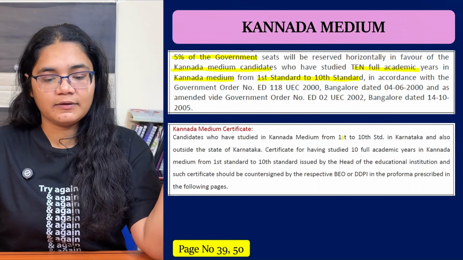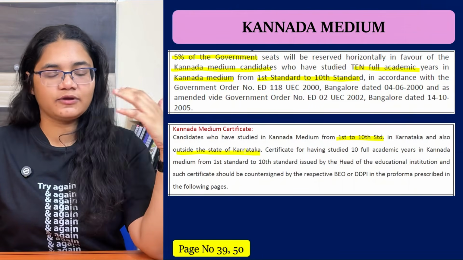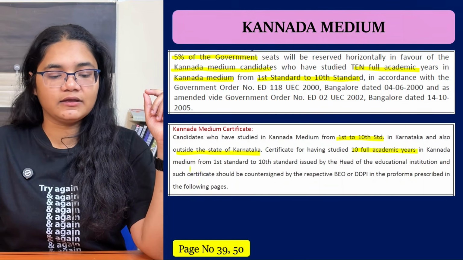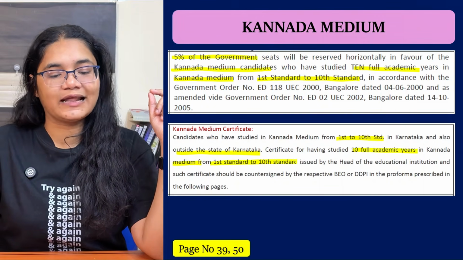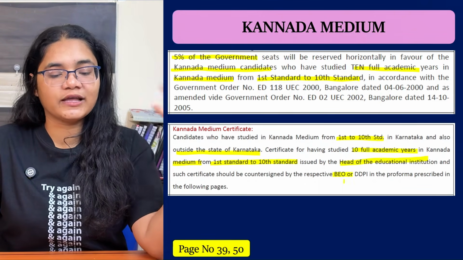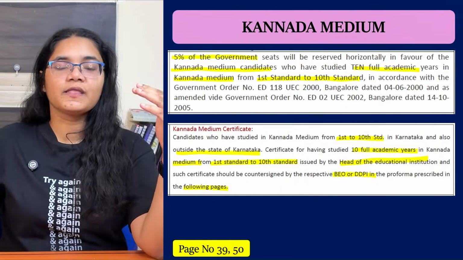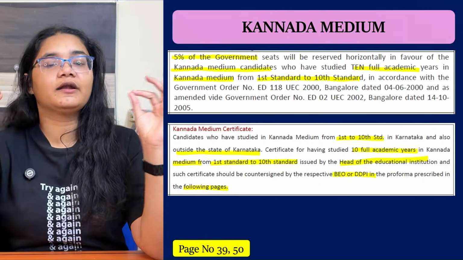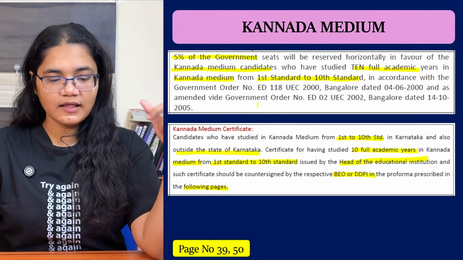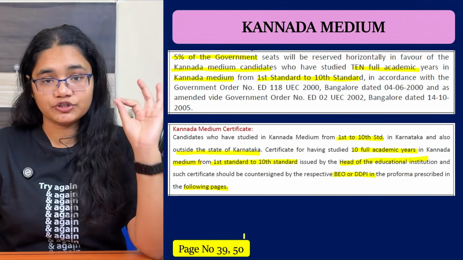Candidates who have studied in Kannada medium from 1st to 10th standard in Karnataka and also outside the state of Karnataka. If you have studied outside Karnataka, then also you are eligible. You need a certificate of having 10 full academic years in Kannada medium from 1st standard to 10th standard issued by the head of the educational institution and signed by the BEO, Block Educational Officer, or DDPI in the proforma prescribed in the following pages. As you go to the information brochure towards the end, the Kannada medium certificate format is also there. There you need to get the sign. The first part is available on page number 39 and the certificate detail is available on page number 50. You can cross check by yourself.